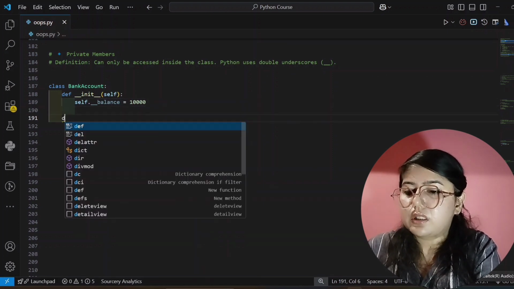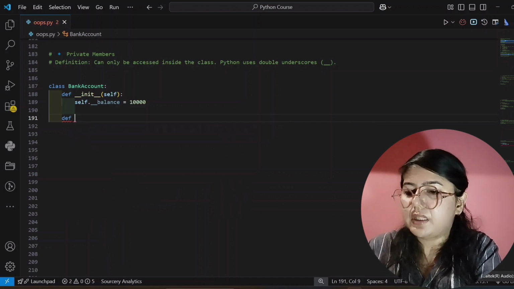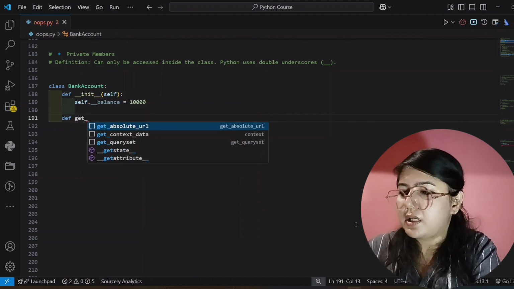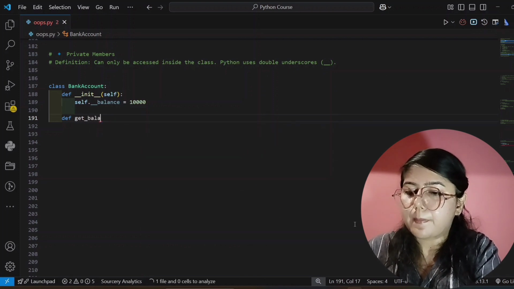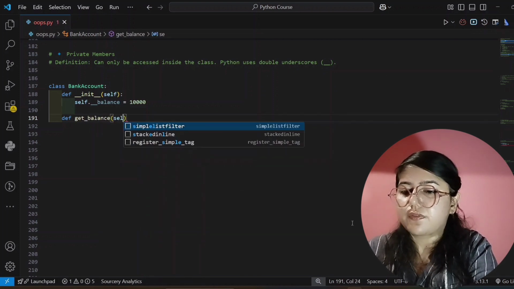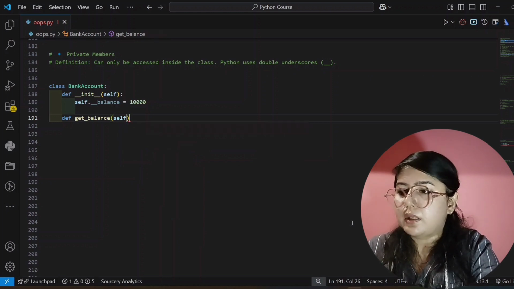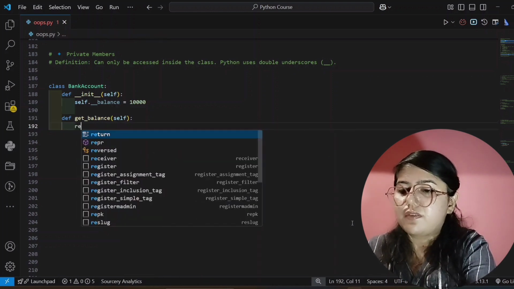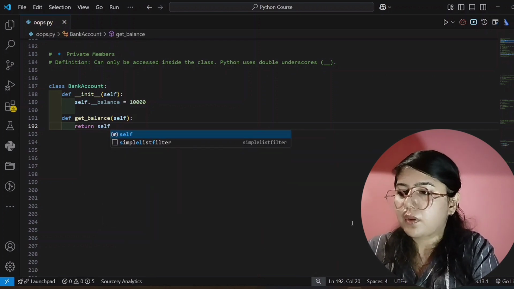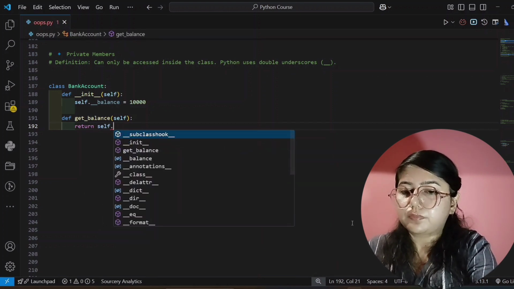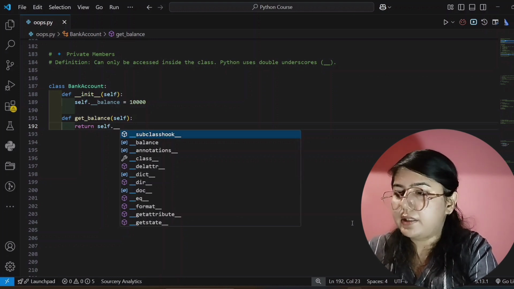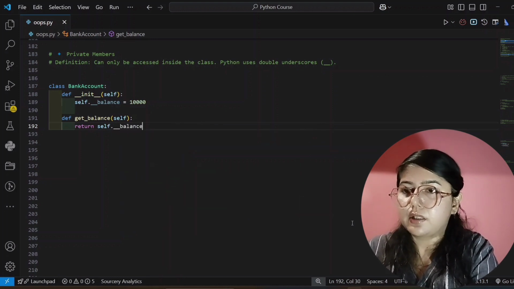And again I will create a method, and that is def, and its name is get balance. I'm passing only self here, and then colon, and here I will return a value, and that is self dot double underscore balance, right?